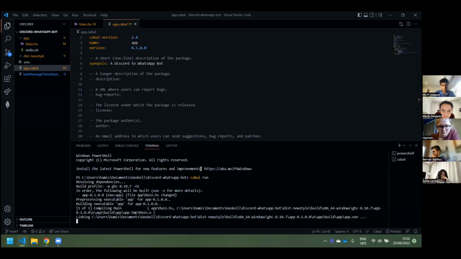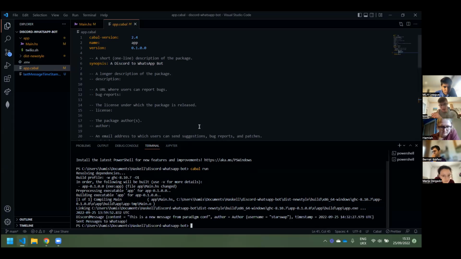Unfortunately, the linking process is quite slow. And what we will get from Twilio when it's able to send the message to WhatsApp is the username says XYZ. So I just felt the buzz on my phone, and we've got star swap, that's Hamish's tag, says this is a new message from Paradigm Conf. I'm not sure if you can see that, but it does say that there, and I have just got that timestamped. So it actually works, and it's a full process, and it works all the way through.